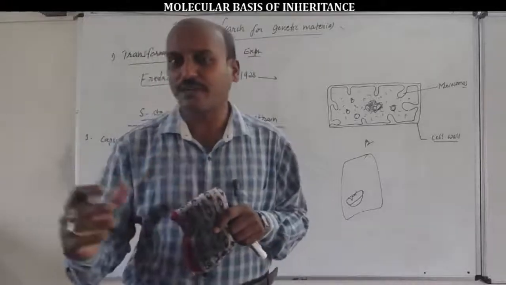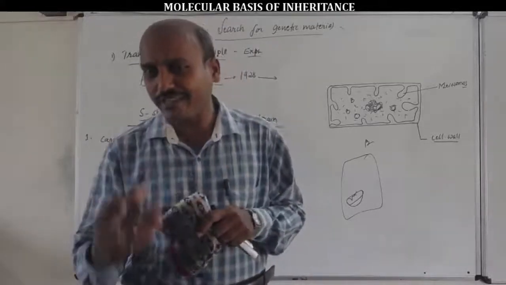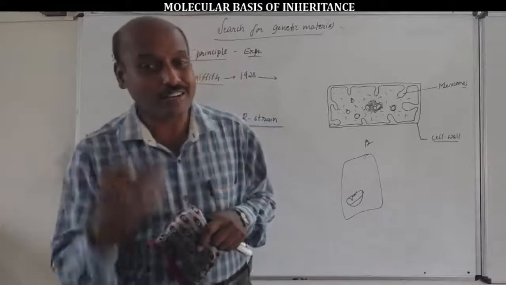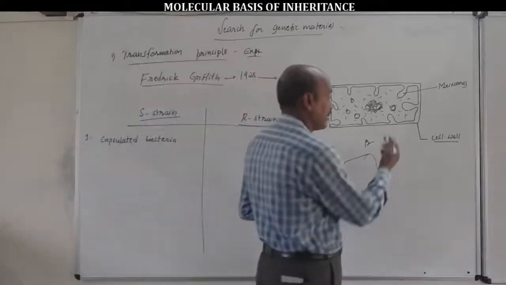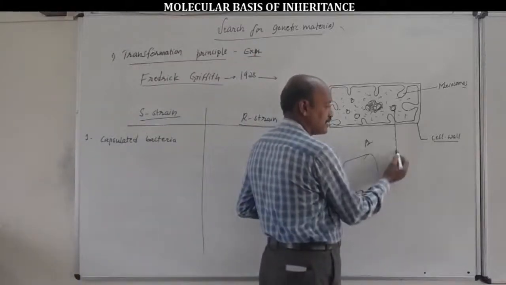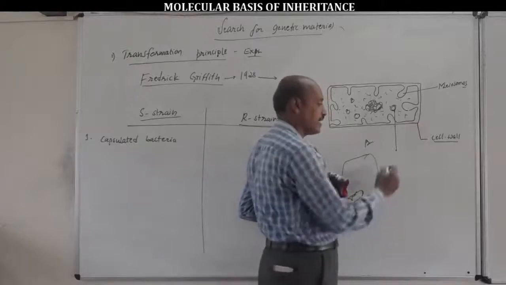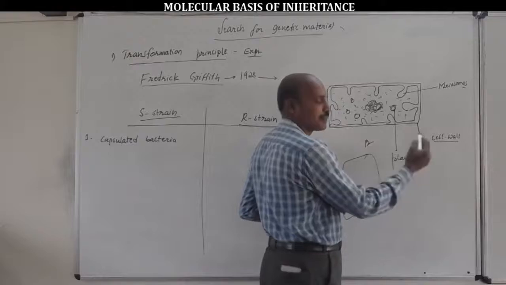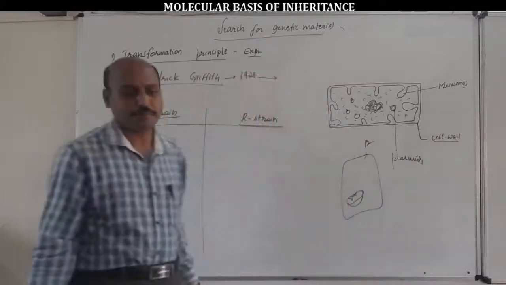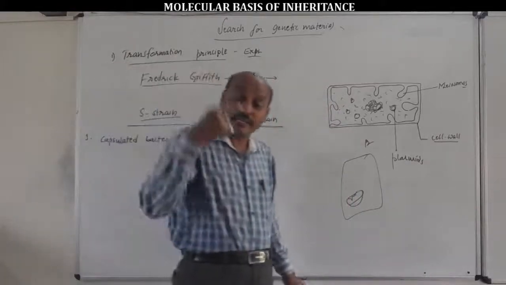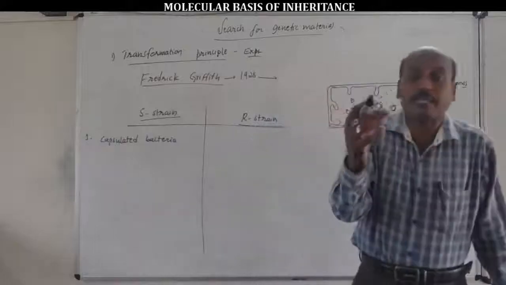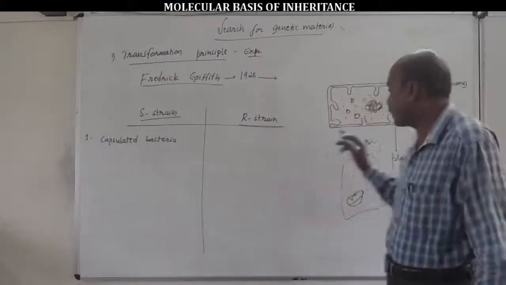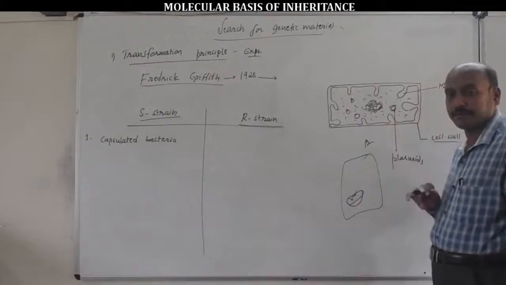Extra-chromosomal, extra-nuclear, circular, self-replicating, double-stranded DNAs present in the cytoplasm of bacteria are called plasmids. They are indirectly responsible for reproduction of a bacterial cell. That is the role of plasmids in bacteria.